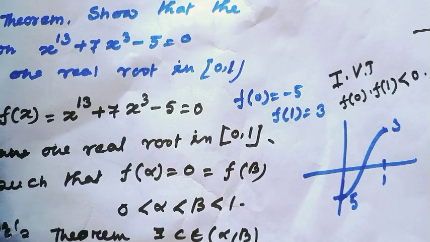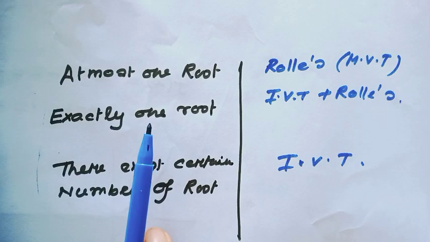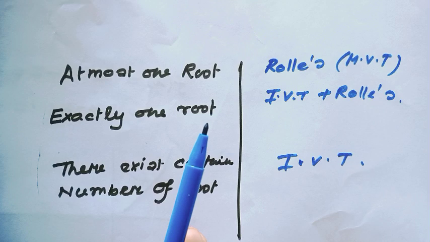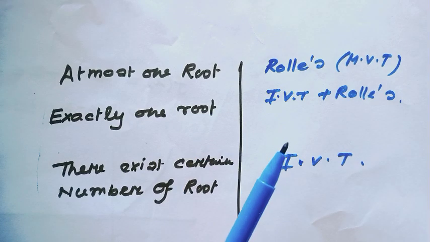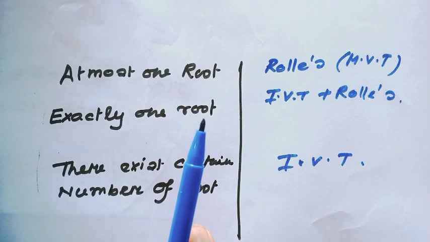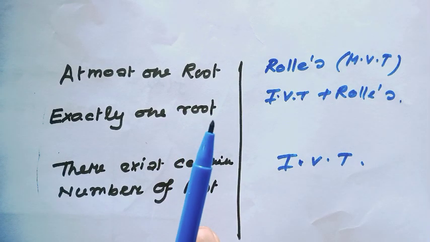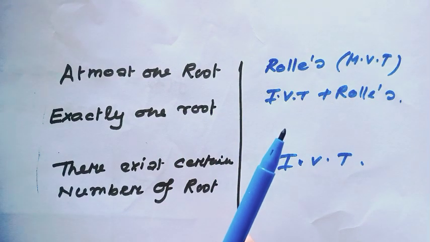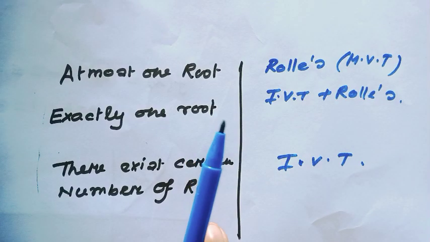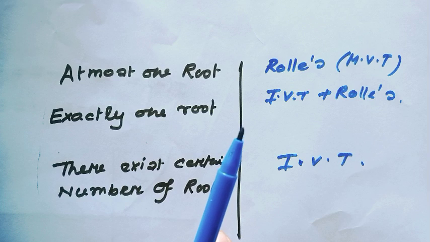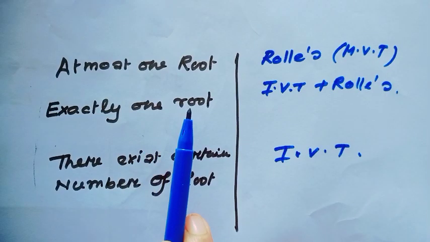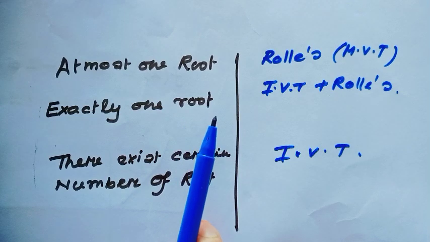Okay. There exists a shortcut trick. For at most one root you are going to use Rolle's theorem. At most one root means it can have 2 or more than 2, or it must have at most 1 root. Okay? For this situation, you can use Rolle's theorem.